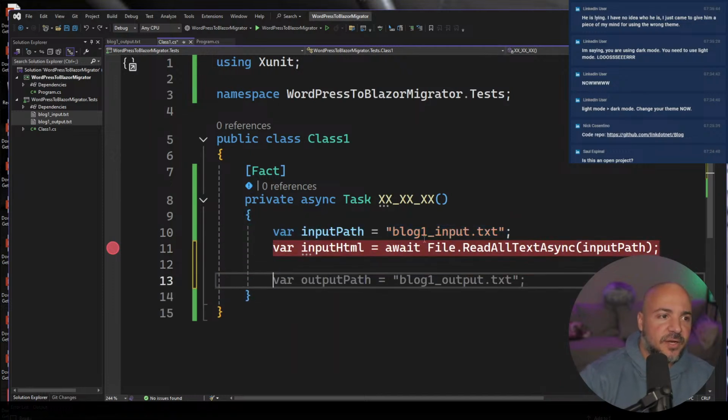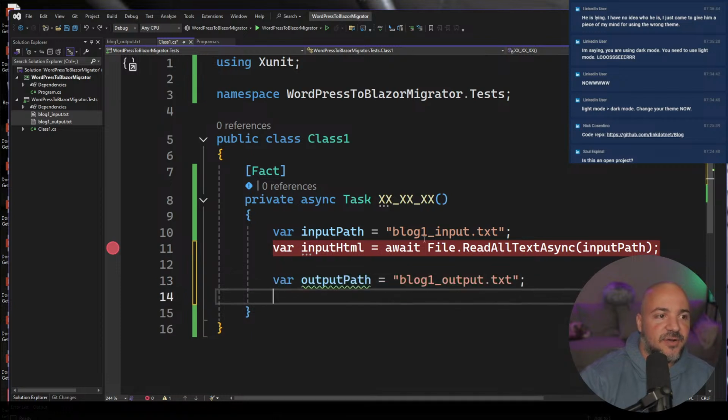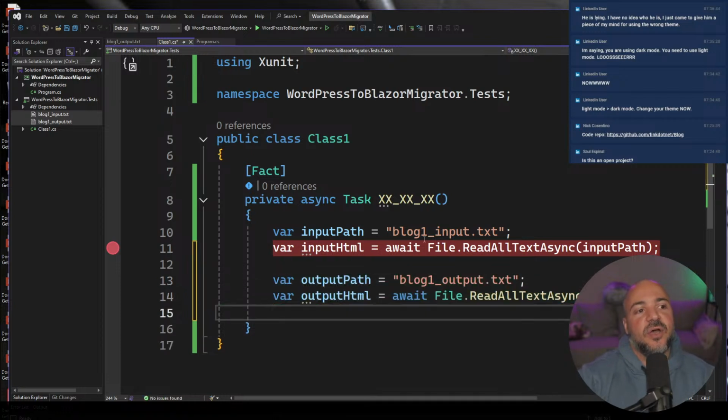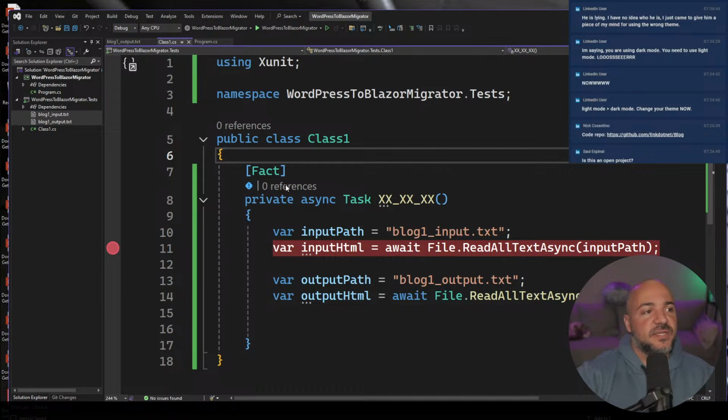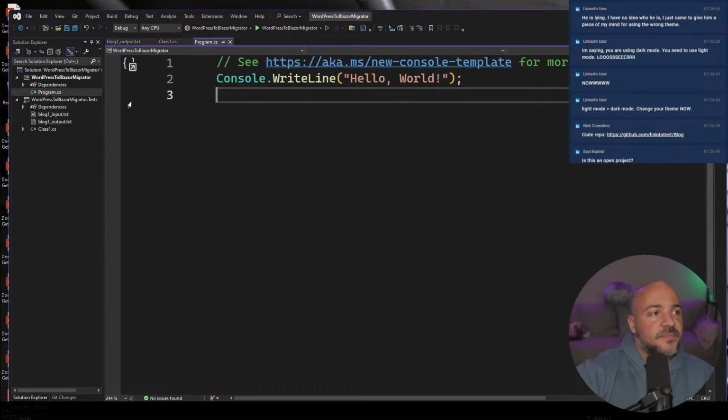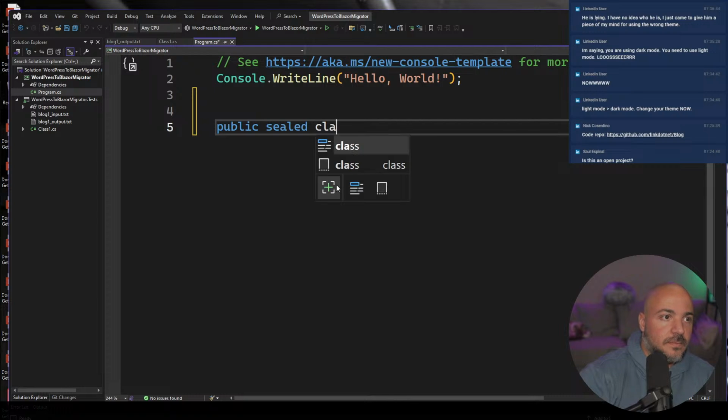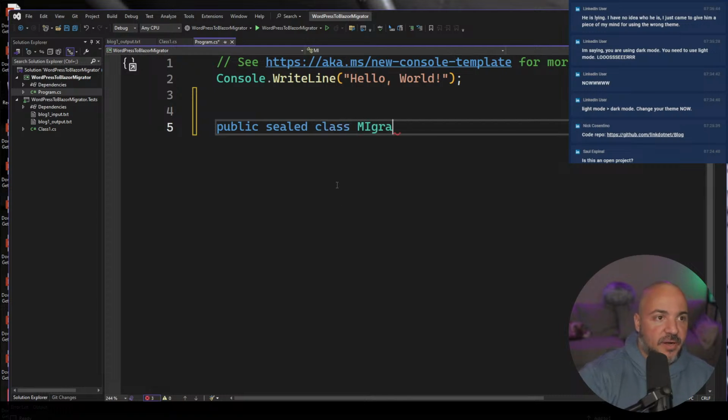Will Copilot know? It does know. Look, I don't have to code anymore. Excellent. Okay, so now we have these two things. We don't have a parser created. It's funny, I don't even need the first project. Well, I guess I will; this is just the test part. So let's go and make, we'll call it the migrator. The migrator. That sounds cool.